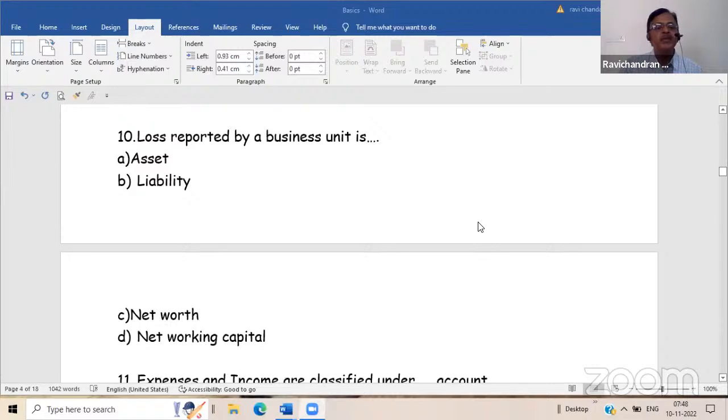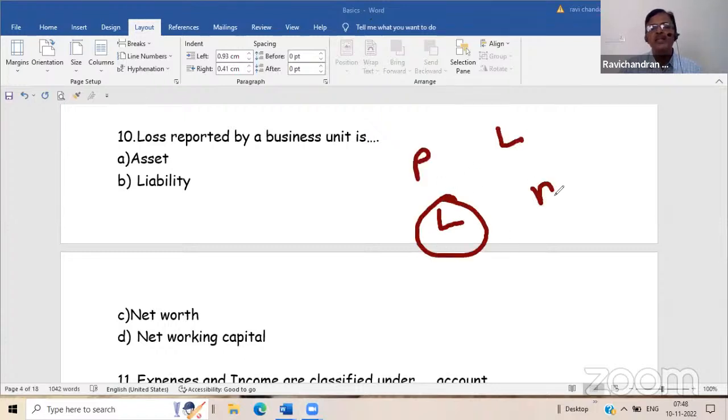Loss reported by a business unit is whether it is asset, liability, net worth, net working capital. Loss reported by business is an asset. Profit is a liability. Loss is an asset. How does loss become an asset and profit become a liability?